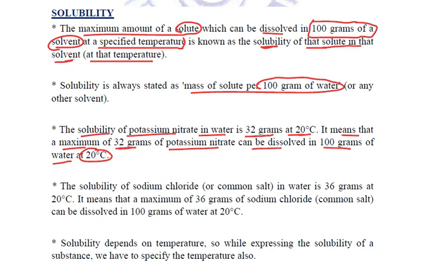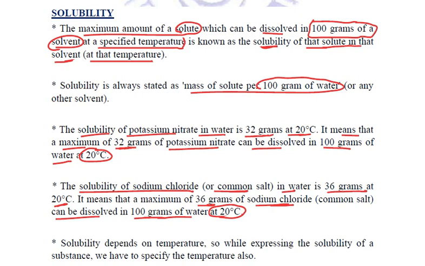Similarly, if we say that the solubility of sodium chloride, which is our common salt, in water is 36 grams at 20 degrees Celsius, it means that 36 grams of sodium chloride can be dissolved in 100 grams of water at 20 degrees Celsius. Correct?